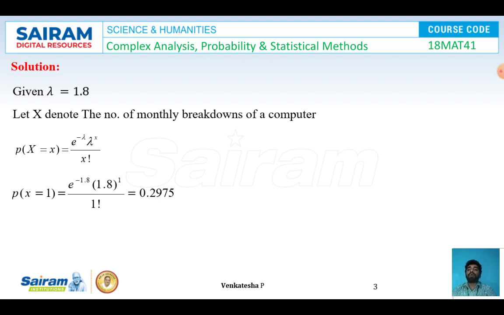Now I am going to find exactly one breakdown in a month. That is P of x is equal to 1. So in the expression, I'll be replacing x is equal to 1. So I got P of x is equal to 1 equal to e power minus 1.8 into 1.8 whole power 1 by 1 factorial. After simplifying this, we got the value 0.2975.